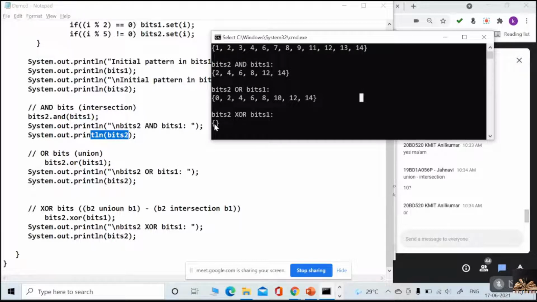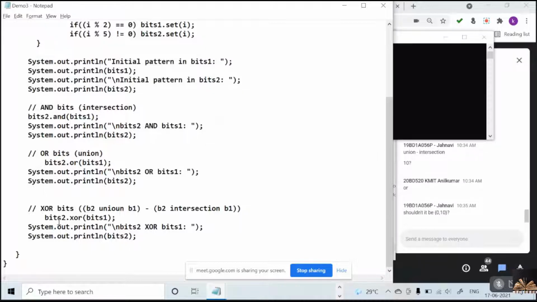I suppose this is actually bitset 2 union B1, and bitset 2 intersection B1, this minus this.